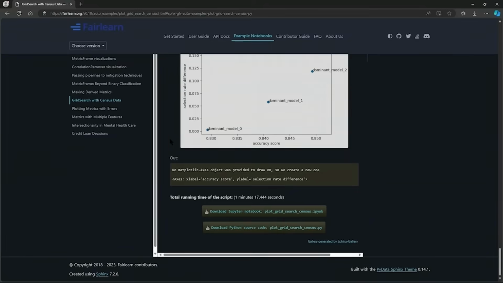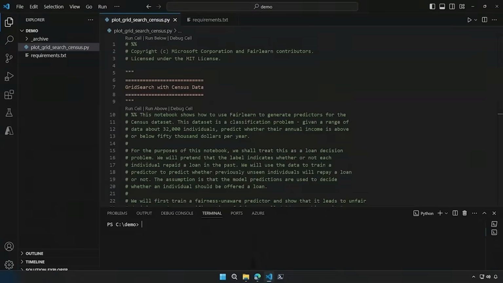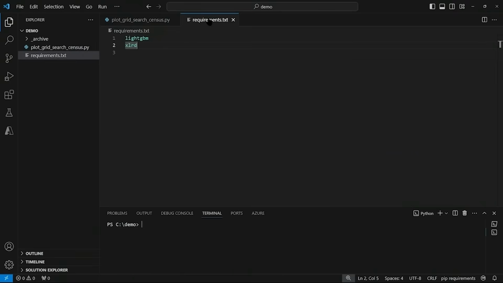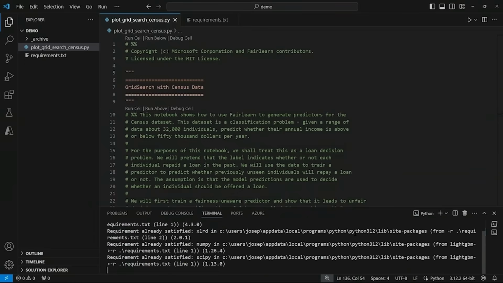Code. So down to taskbar, I'll select the Visual Studio Code icon to bring up Visual Studio Code. So we have a couple of packages that are required for this demo. So if I select the requirements.txt tab, we'll see that I need LightGBM and XLRD. For that, down in terminal, I'll type pip install -r requirements.txt.